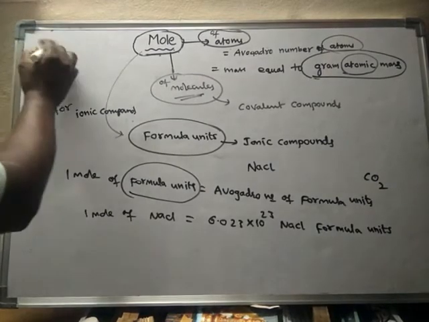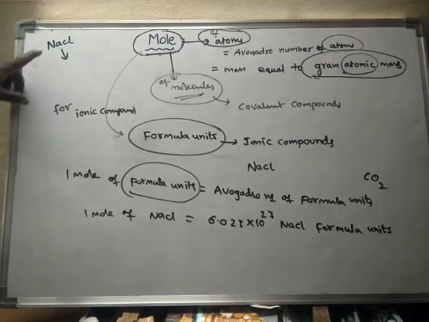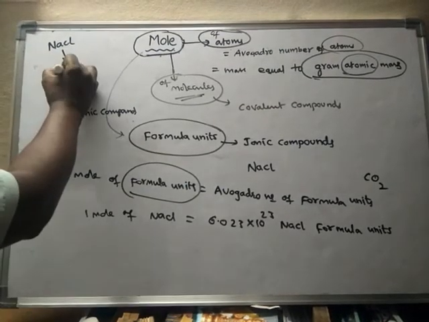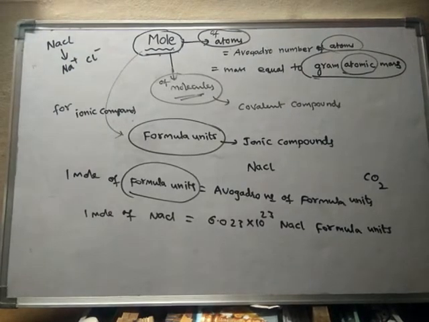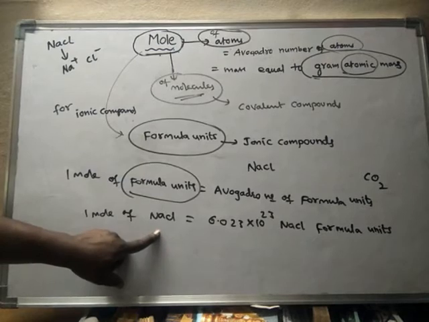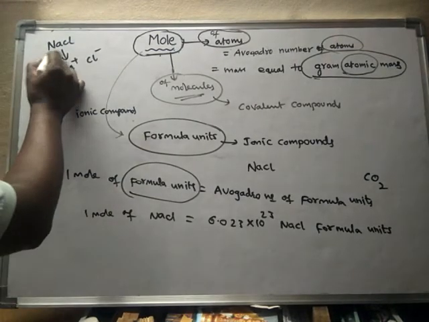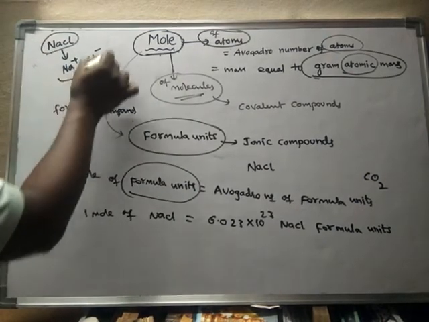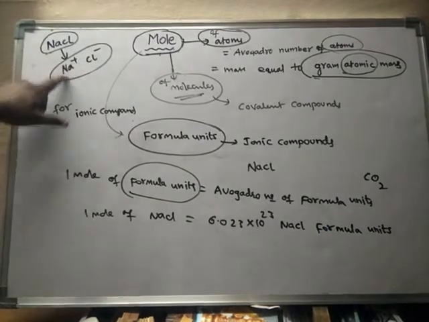Already we know that if you break one NaCl, you will get one Na plus and one Cl minus ion. So one formula unit of NaCl contains 2 ions.